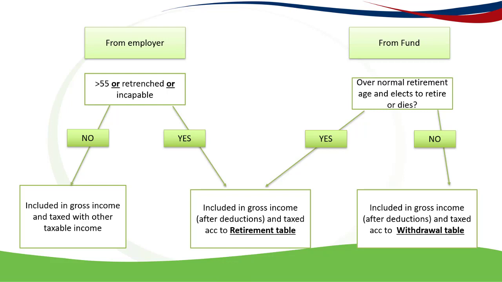If the person's not over 65, hasn't been retrenched, or is not incapable, and also if the lump sum hasn't been paid because of the termination of office, so then if the answer is no, then that lump sum paid by the employer is included in gross income and taxed with other taxable income.